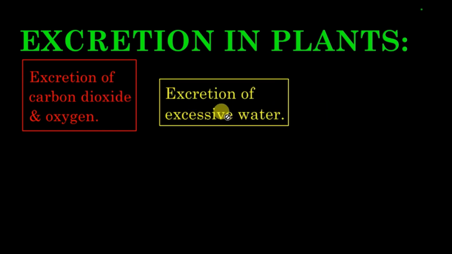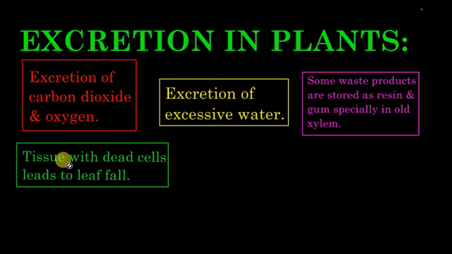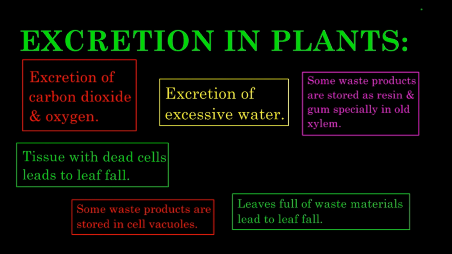Similarly, excessive water is also excreted out through transpiration. In transpiration, water is excreted out in the form of water vapors. Some waste products are stored as resins and gums, especially in the old xylem. Similarly, when tissues get full of dead cells, they may lead to leaf fall. Some waste products are stored in the cell vacuoles. Leaves full of waste materials lead to leaf fall.